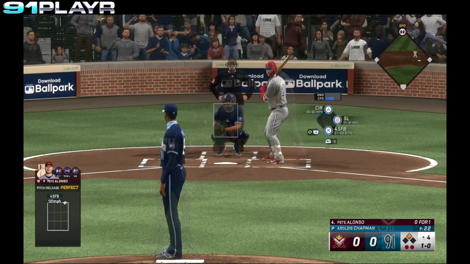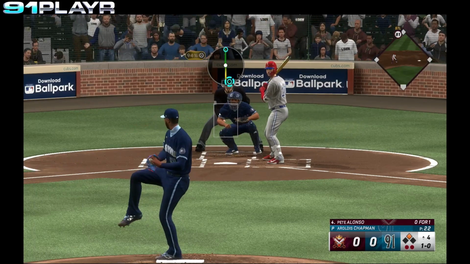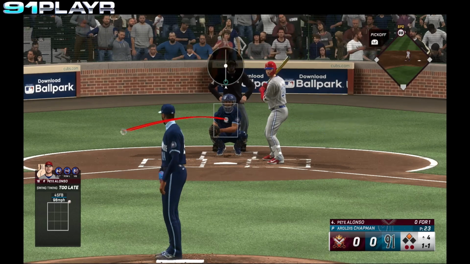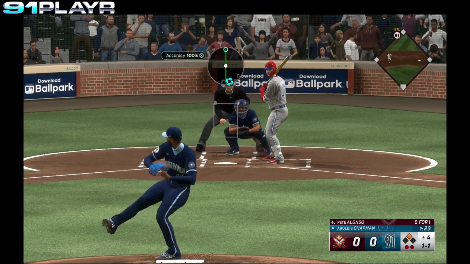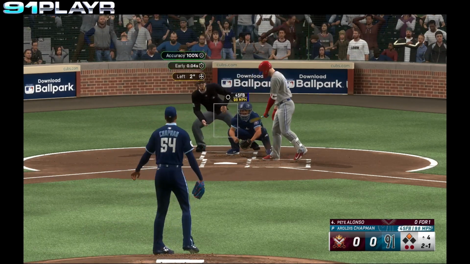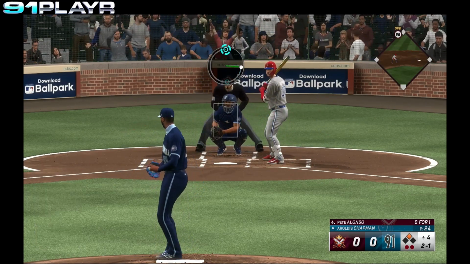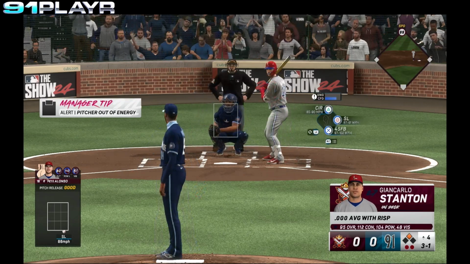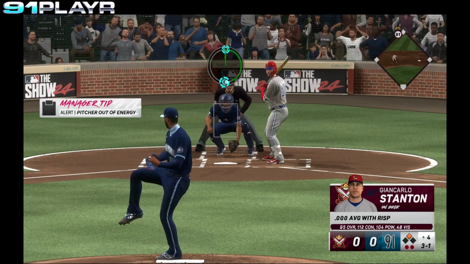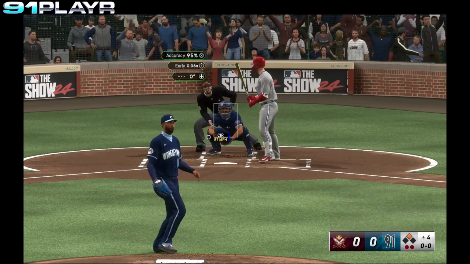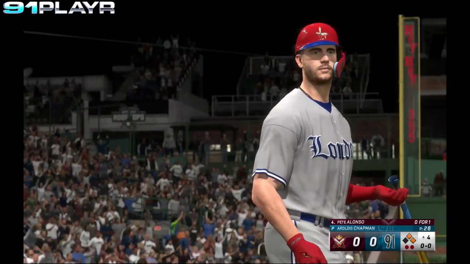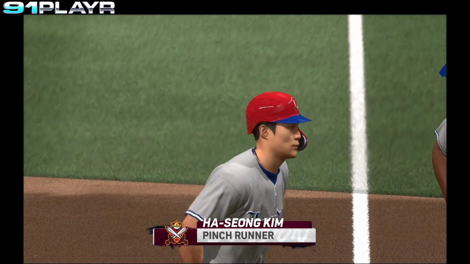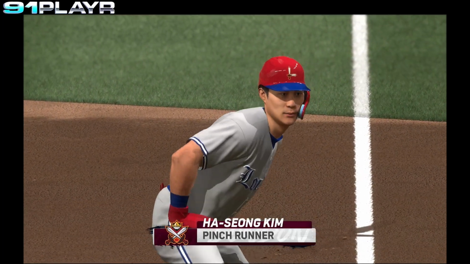Alonso takes the ball high. 0-1's the count. Swing and a miss from Alonso. 1-1. Ball, 1 strike. Ball high. The 2-1. That's low. 3-1. Ball 4, he walked him. Pinch runner into the game for the Lords, Ha-Sung Kim.